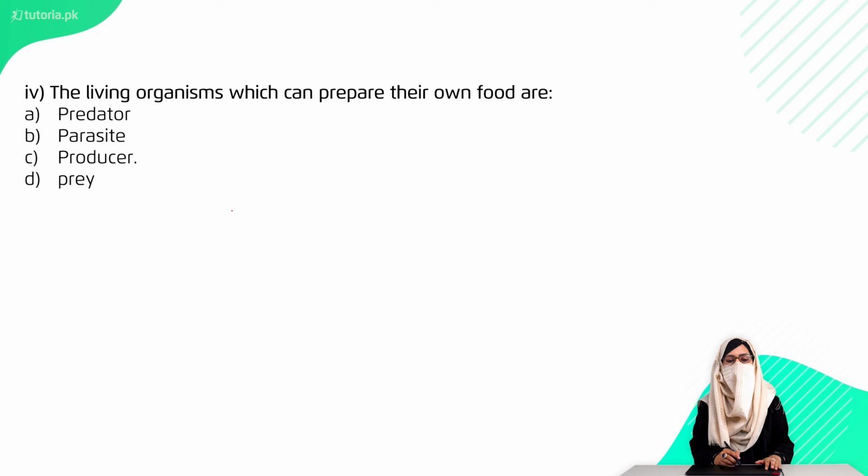Fourth is, the living organism which can prepare their own food are predator, parasite, producer or prey. The right option is option C, producers.